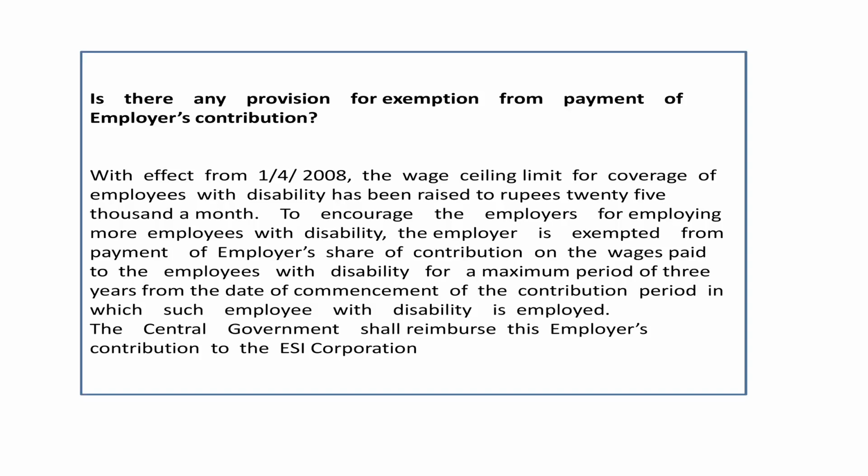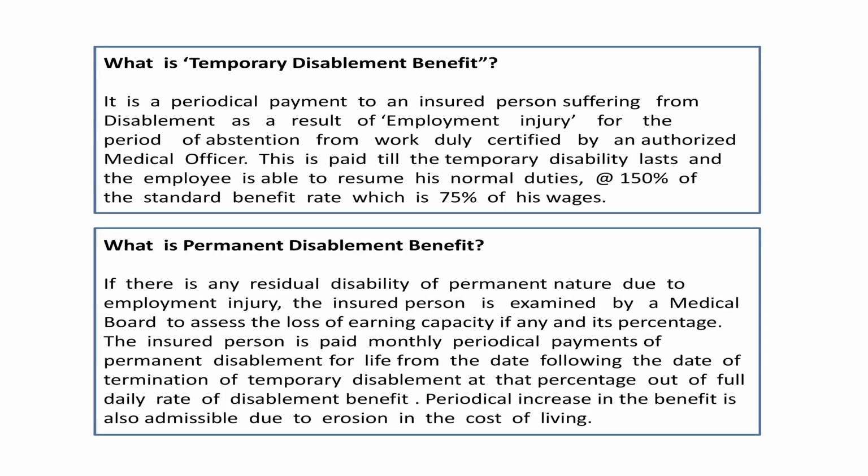Of course, the benefits available to admissible family members have already been explained to you. The family members are also entitled to full medical care needed. They are also entitled to artificial limbs and artificial appliances as a part of medical treatment. Medical benefit is also admissible to the family during the period of insurance, along with reimbursement of expenditure incurred on funeral expenses. In case of death of the insured person due to employment injury, the spouse, widowed mother and children are also entitled to dependents benefit. Any benefit due to the insured person at the time of death is paid to the nominee. So these are a few benefits.